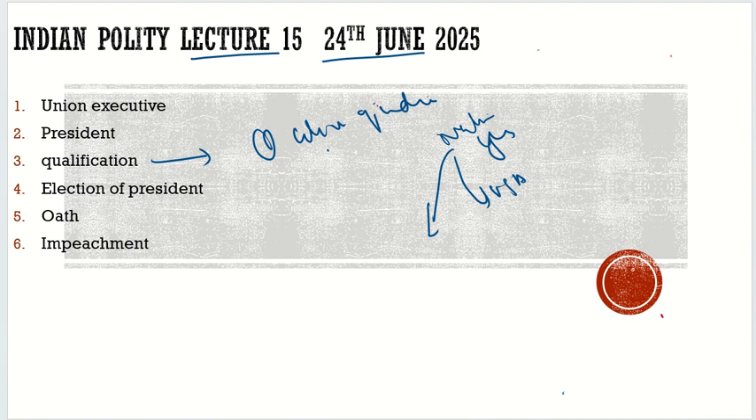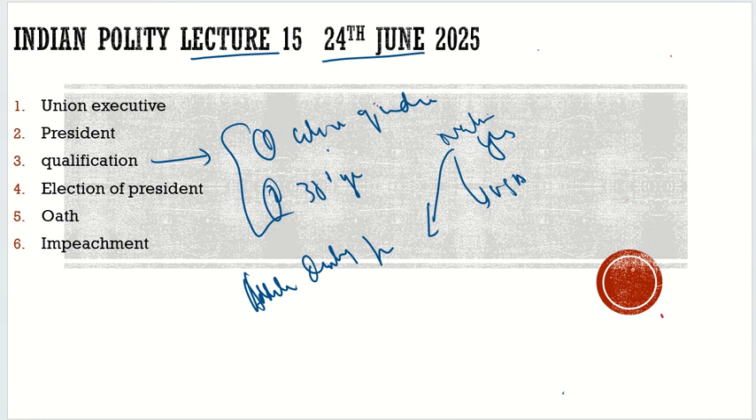Second, is there any age limit? Yes, he should be above 35 years, 35 plus. Is there any upper limit? No, there is no upper limit. Then additional qualifications prescribed by the parliament. This is in the constitution: additional qualifications prescribed by the parliament.